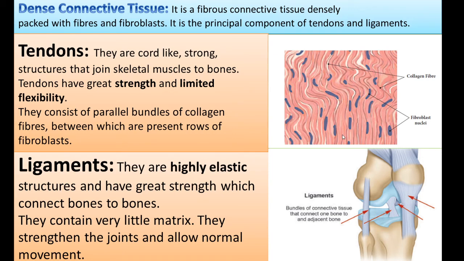They are densely packed and look like a fiber-like, cord-like structure. Collagen fiber is a protein and the fibroblast is a cell. Tendons have great strength and limited flexibility. They are not super flexible. They consist of parallel bundles of collagen fibers, that is protein. They also contain rows of cells, that's fibroblast cells.